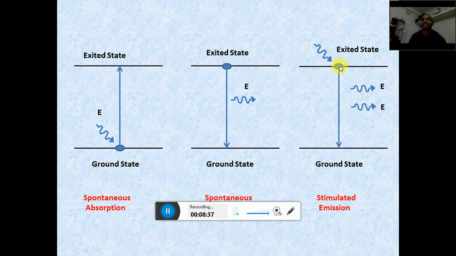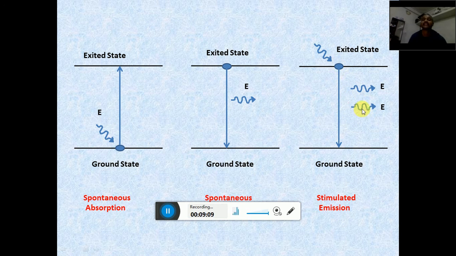During this transition from the excited state to the ground state, there is a stimulation by a photon. Due to the influence of this photon, the transition occurs, and this process is called stimulated emission. In stimulated emission, two photons are emitted. Comparing the two, in spontaneous emission only one photon was emitted, and in stimulated emission two photons are emitted.